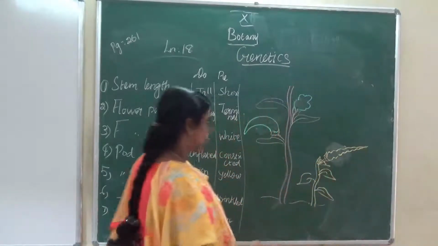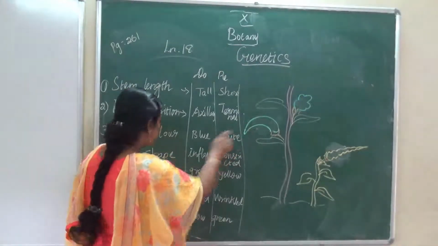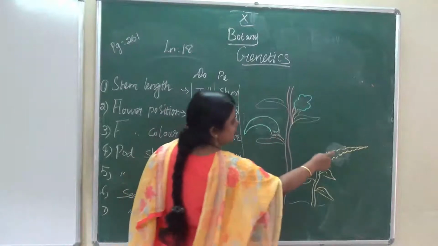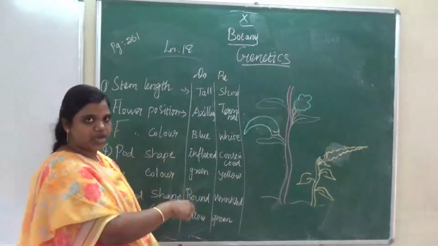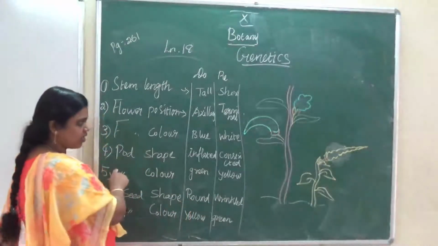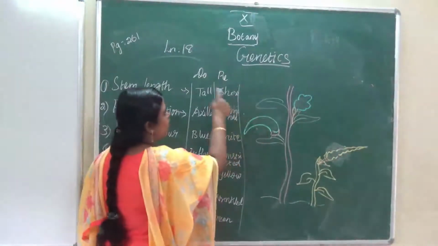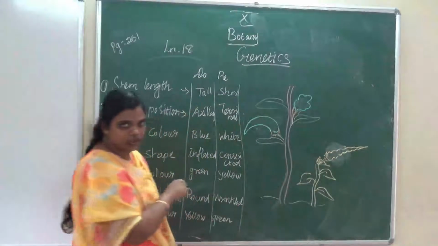This is known as constricted. Inflated pod shape is the dominant character, and the pod shape that is constricted is known as the recessive character. Okay, this is the fourth character. And the next one, pod color: green pod is dominant, and yellow pod is the recessive character.